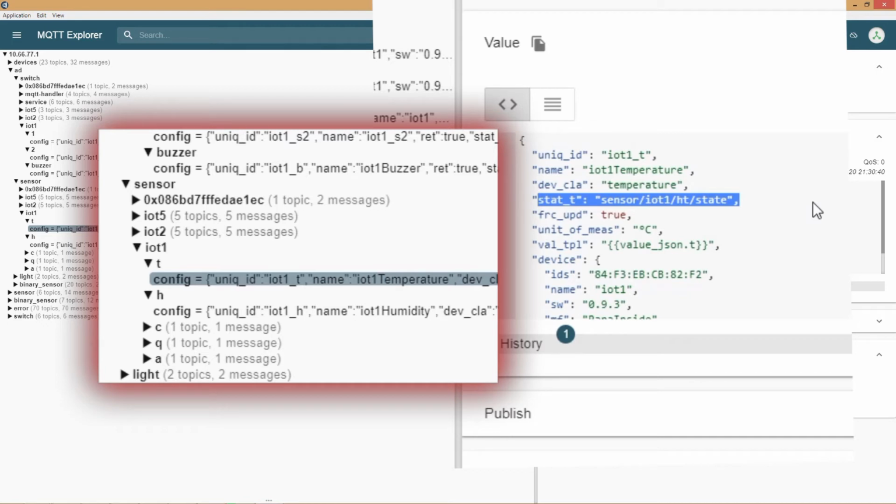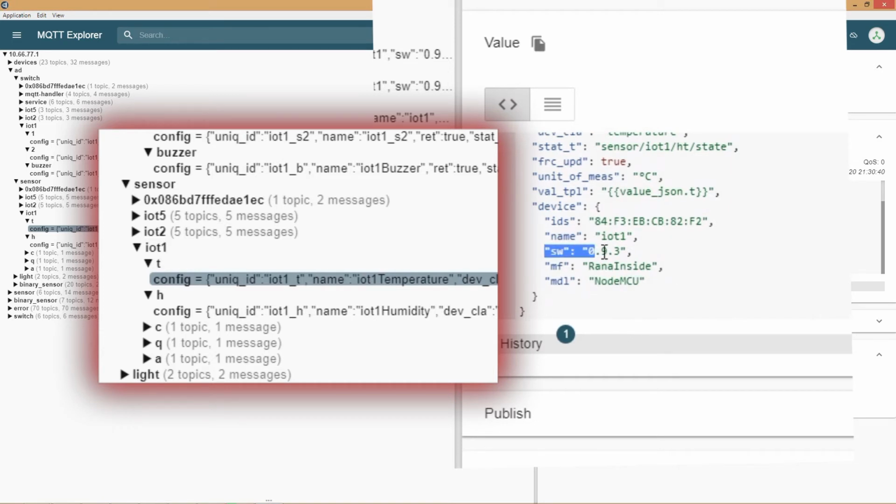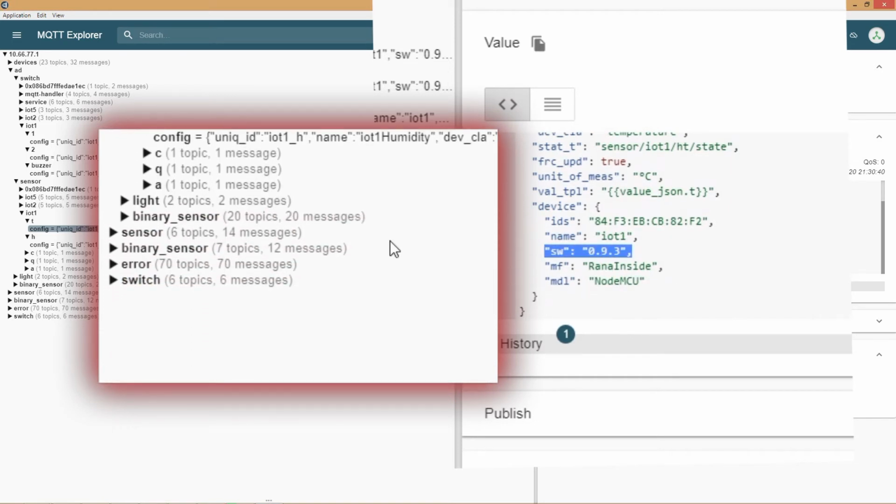It tells us where to get the state value, i.e. detected temperature, and how to read and format the display. This IoT is running my code, and that code is responsible for setting this up. At the same time, I send my current firmware version that is useful to keep track of.